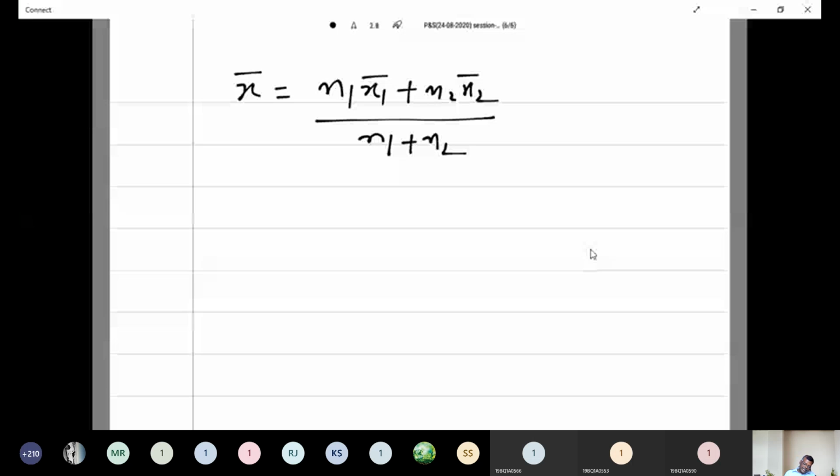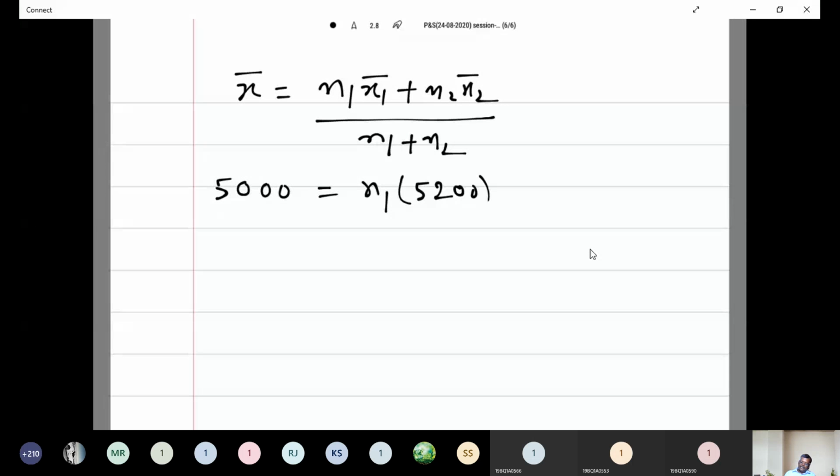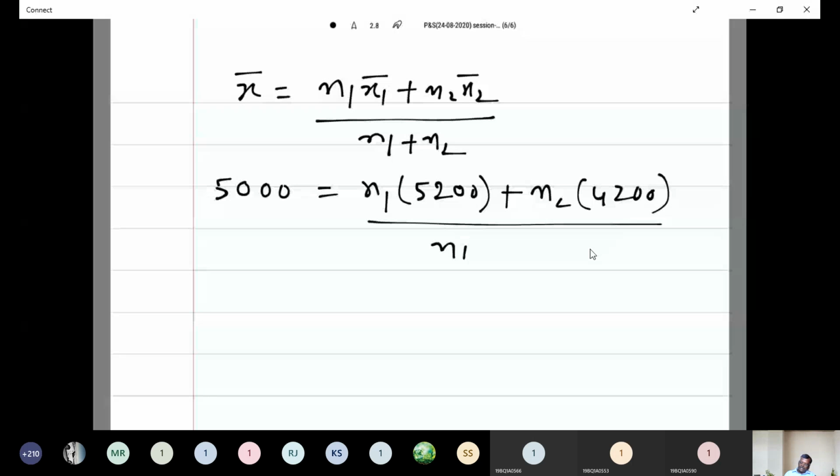Now mean salary 5,000 is equal to n1 into 5,200 plus n2 into 4,200, whole divided by n1 plus n2. Now take cross multiplication and simplify: 5,000 into n1 plus n2 is equal to 5,200 n1 plus 4,200 n2.